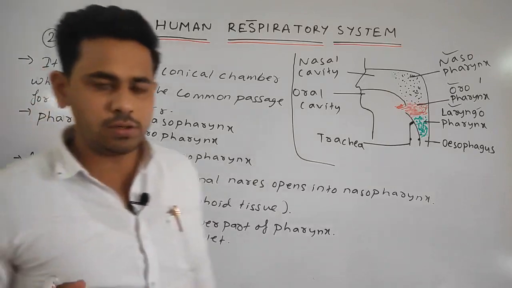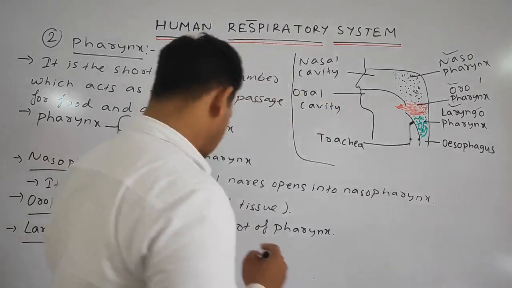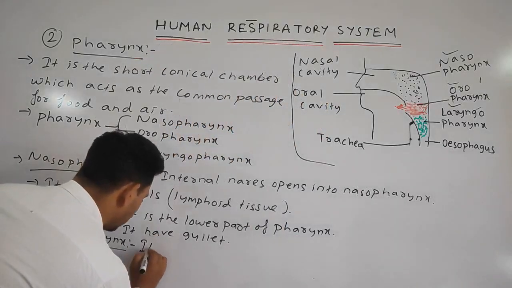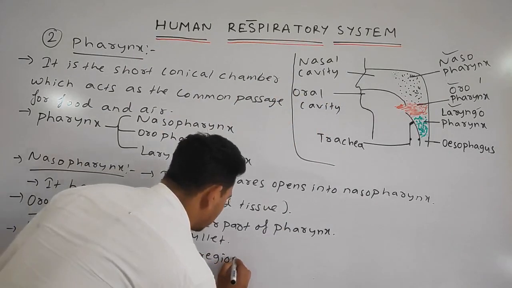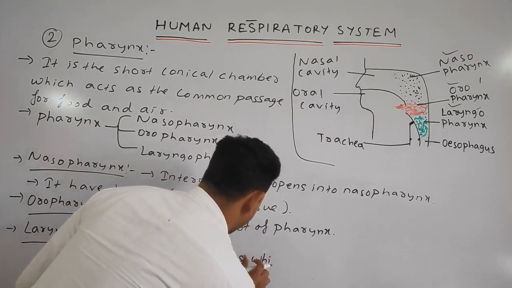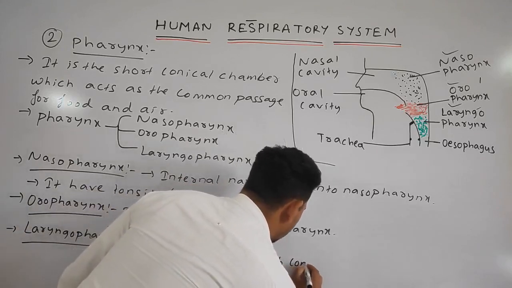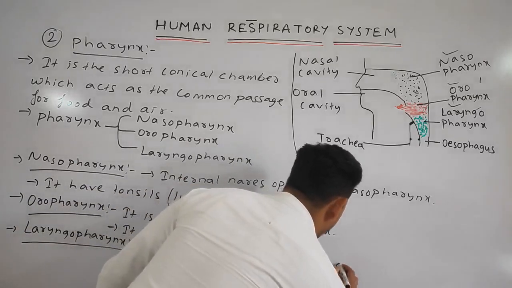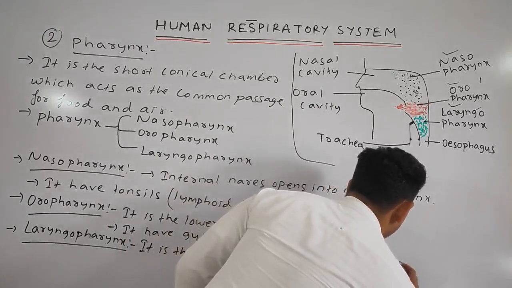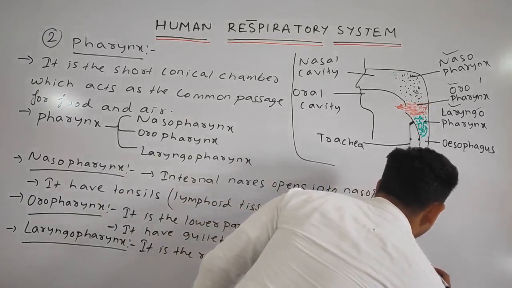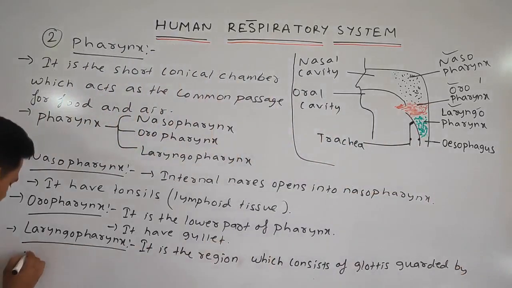It is the region which consists of the glottis guarded by epiglottis.